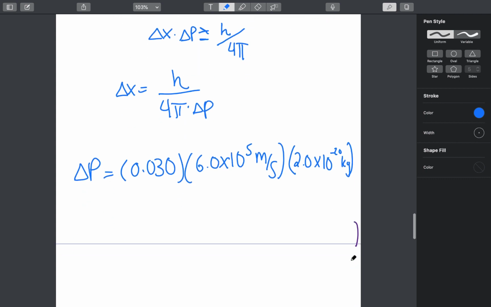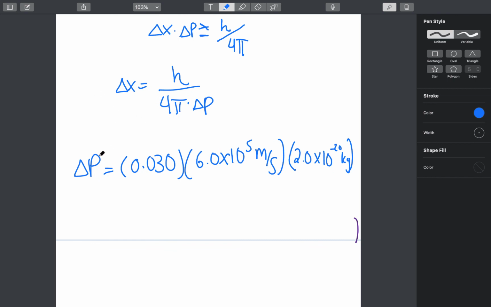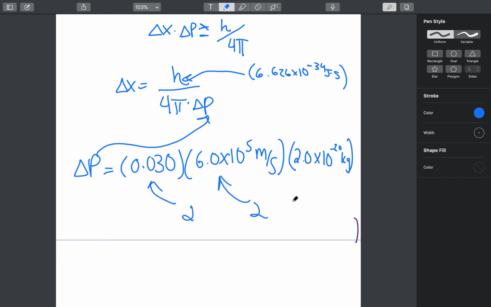So now when we plug all of this in, and this is your Planck's constant, so you have 6.626 times 10 to the negative 34 joule seconds. So let's just make sure we have the appropriate number of sig figs. So here you have 2, here you have 2, here you have 2, and here you have 3. So therefore, your overall measurement should have 2.